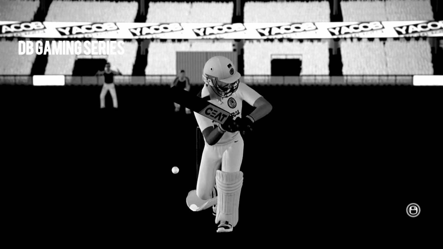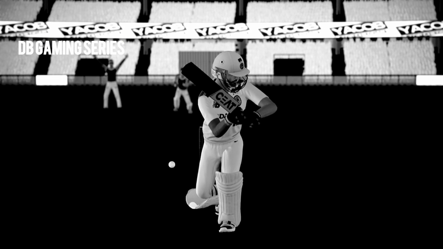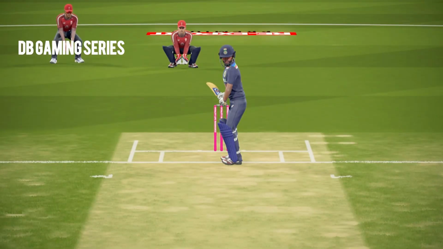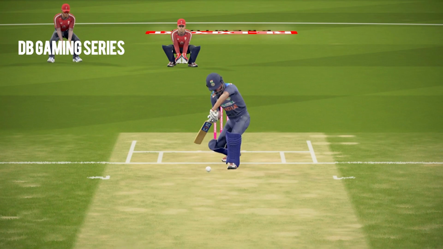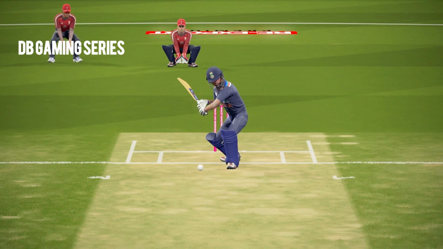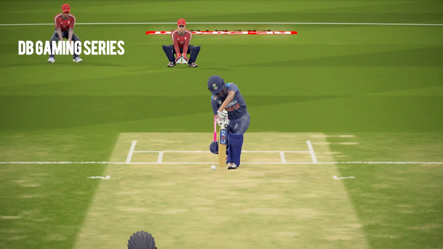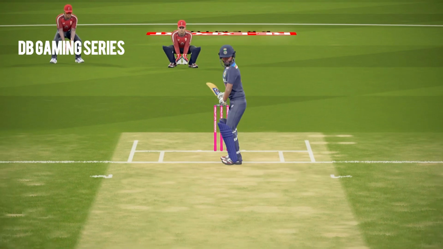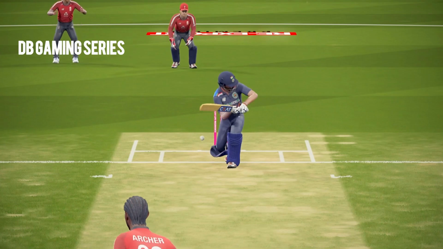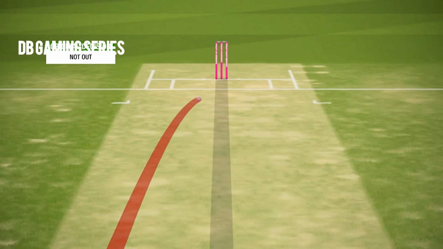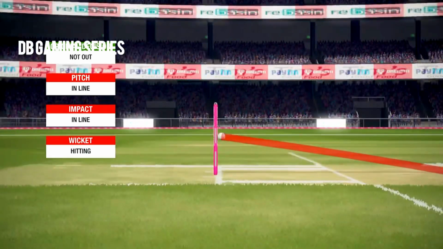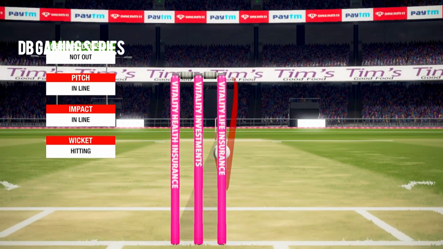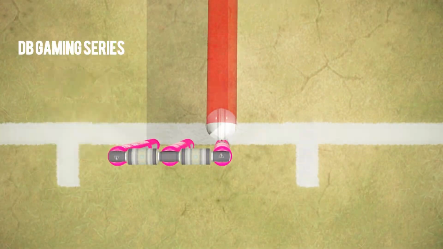So I reckon this may be close. Let's take a look at the angle once again, whether it just may be pitching outside or not. And it was the brilliant Yorker by Jofra Archer. Yep, that looks to be gone. So I reckon let's go to ball tracking when it's available to see if the impact is in line and if it's out or not. So finally, ball tracking is here. So impact is in line. Pitch is in line, impact is in line, and it's hitting. So Rohit Sharma has to walk back. Brilliant Yorker, brilliant review by England as well, as Rohit Sharma has to walk back.